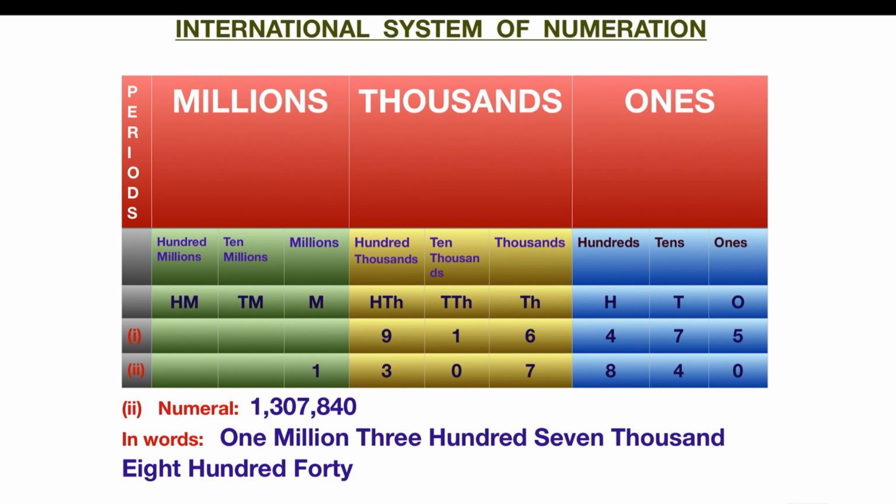So let us see how to write it in words. So in words we have to say this is 1 million, because 1 is under the millions period. So 1,307,000, because 307 is under the thousands period, and the remaining part is 840. So we have to write it in this way. Let us take another example.